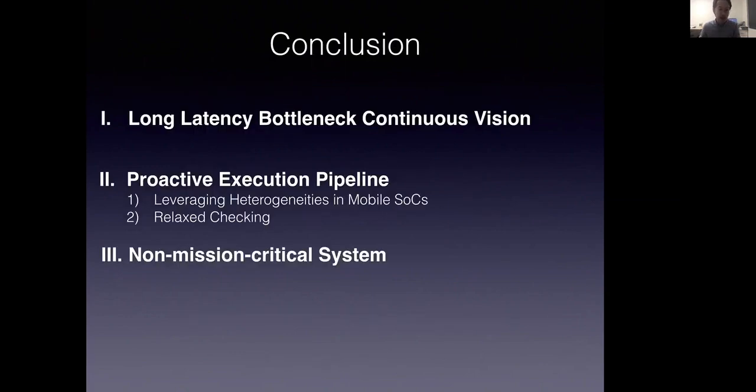Long frame latency has become a bottleneck for continuous vision. We propose a new proactive vision execution model that breaks the sequential execution of the vision pipeline. Specifically, we propose to allow the pipeline front end to predict future frames, and the pipeline back end, which is vision computation, then speculatively operates on the future frames to reduce frame latency. We incorporate two techniques to overcome the key challenges that arise in deploying proactive vision in mobile systems. Although with less accuracy loss, we recommend using PVF in non-mission critical systems in order to reduce the risk brought by speculative execution.